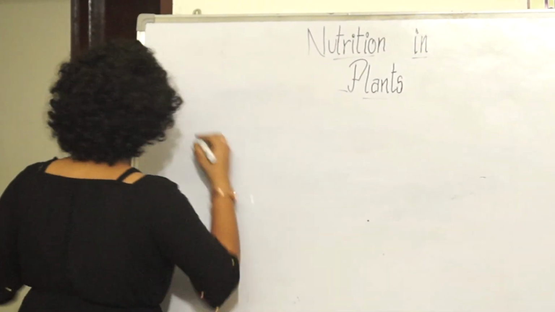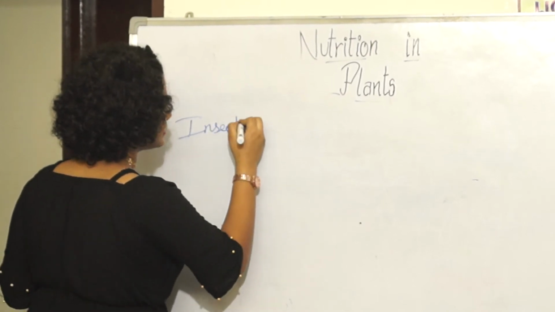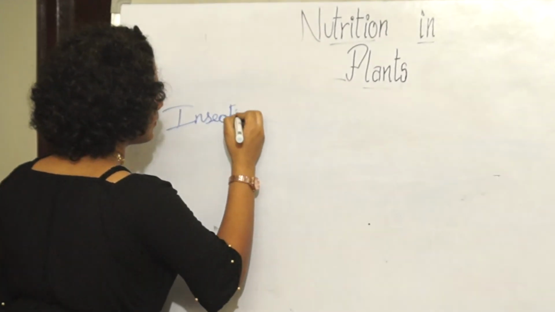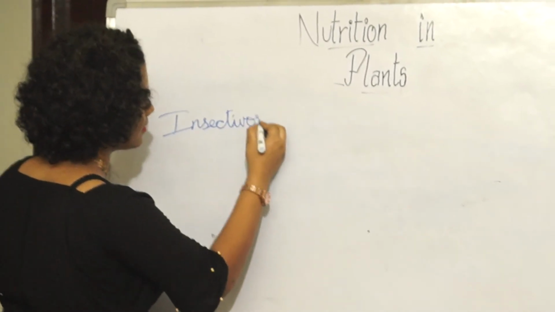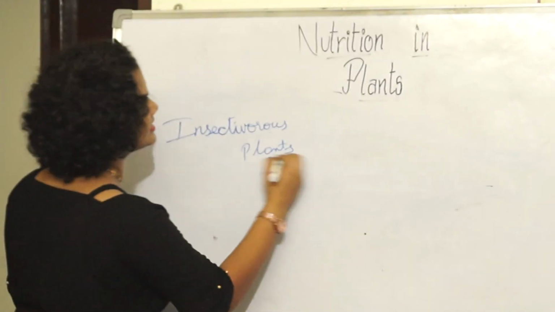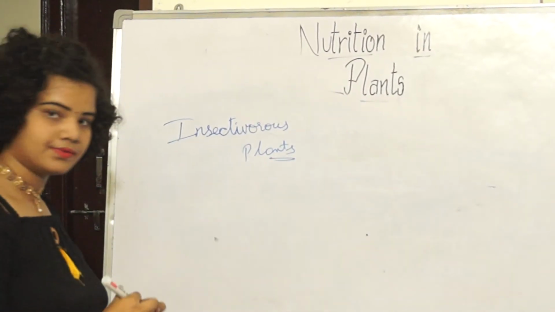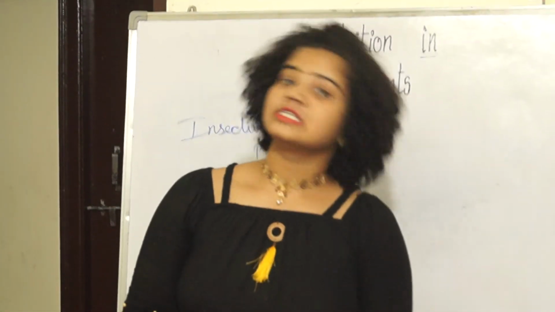So let us write down here: insectivorous plants. Okay, and the next one is Saffron Drops.